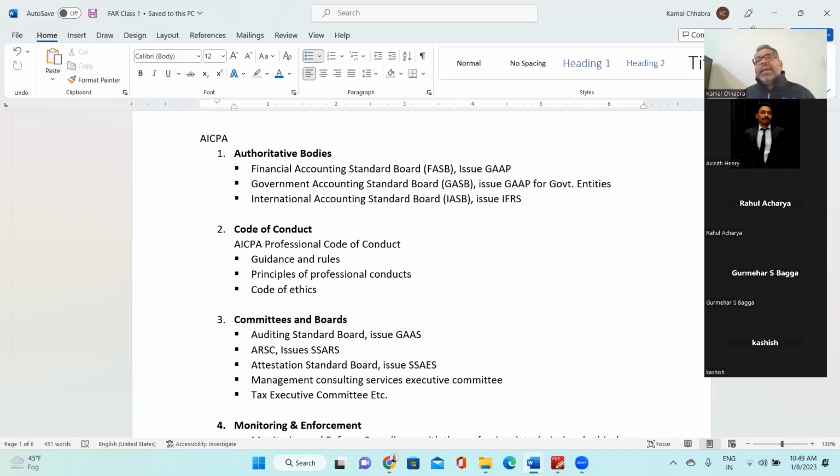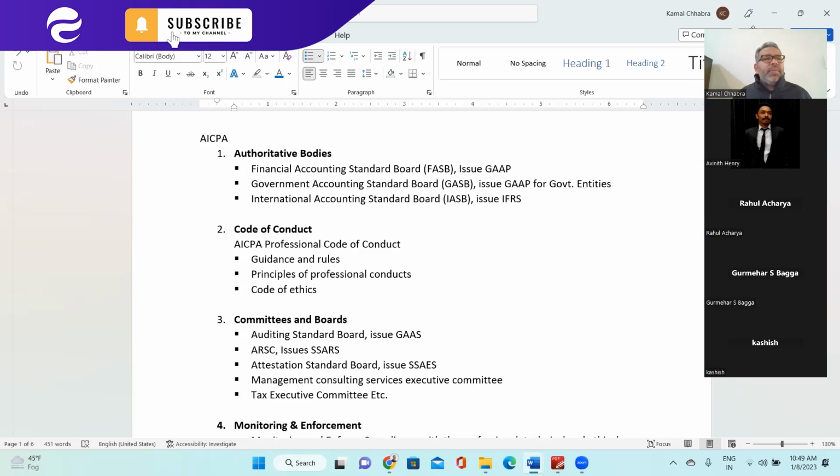Right? If you see, recently they issued ASC 606 for revenue recognition, which is very much aligned with IFRS 15. Then they issued ASC 842 for the leasing standard, which is very much aligned with IFRS 16. In the same way, almost 2 years back, they issued ASC 326, the credit loss method, which is also very much aligned with IFRS.